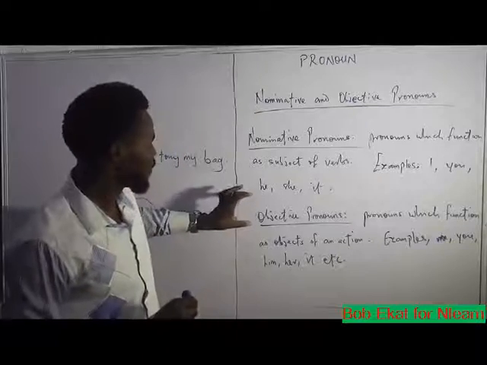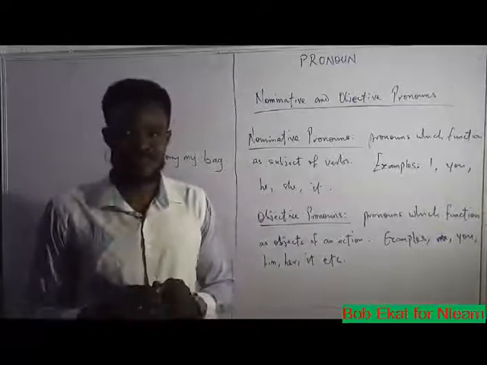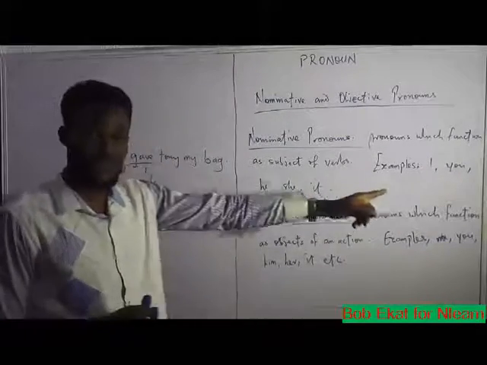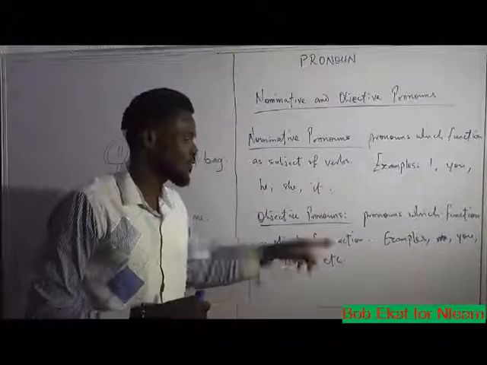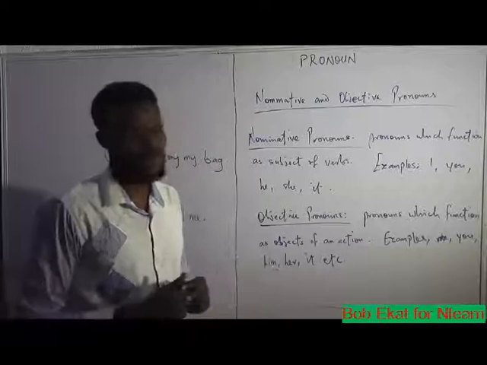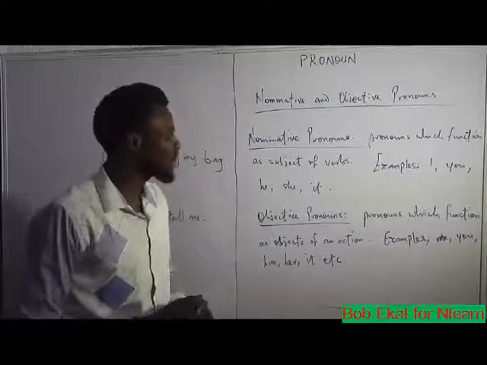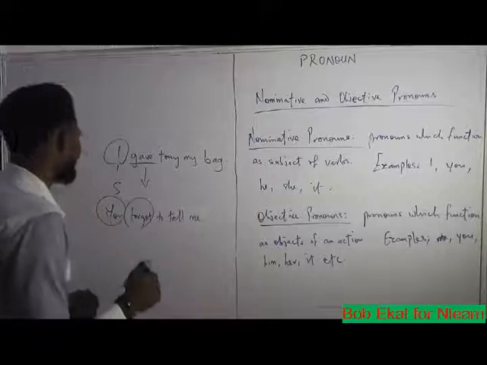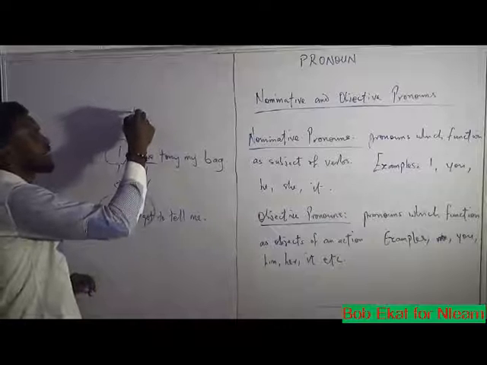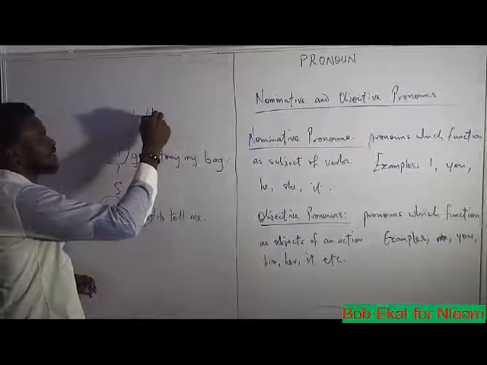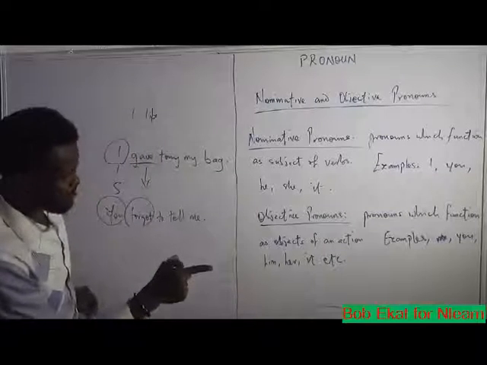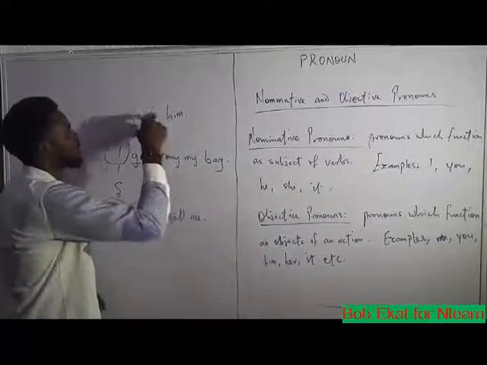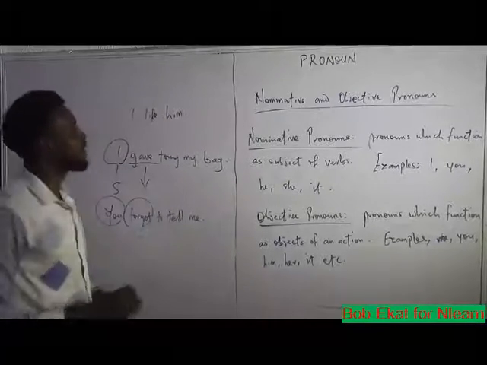Furthermore, for objective pronouns, this refers to pronouns which function as objects of an action. Objects of an action. In one sentence, you can have both a nominative pronoun and an objective pronoun. For example, if I say, I like him. I like him.